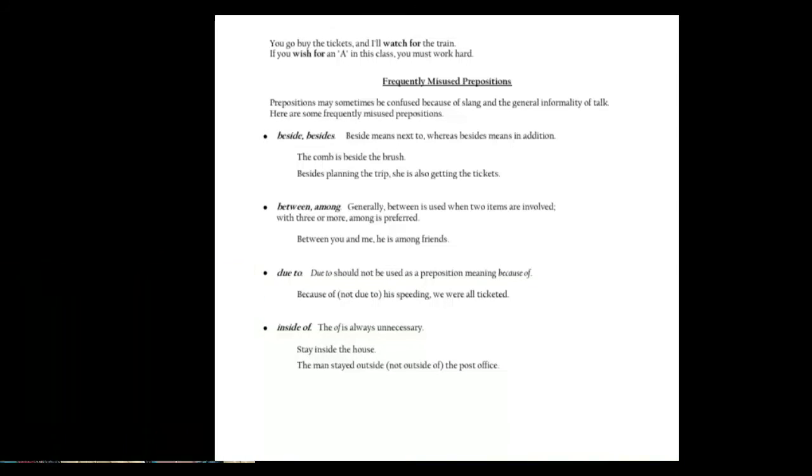So, look at the examples for due to, inside of. So we have to learn prepositions closely, which are one of the parts of speech in the English language.